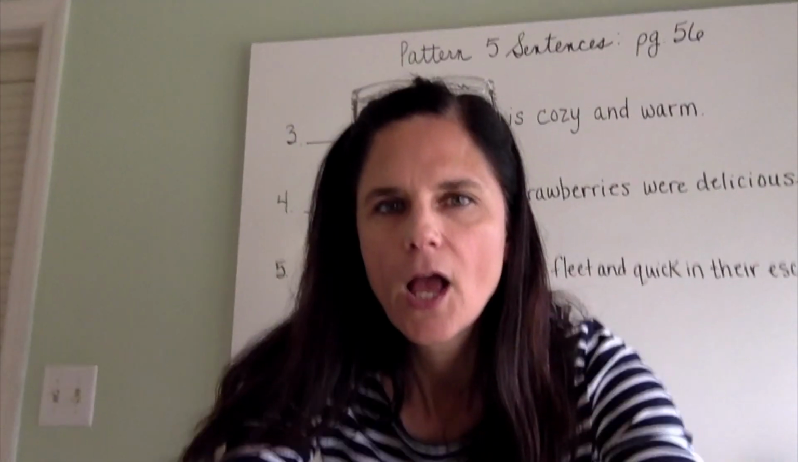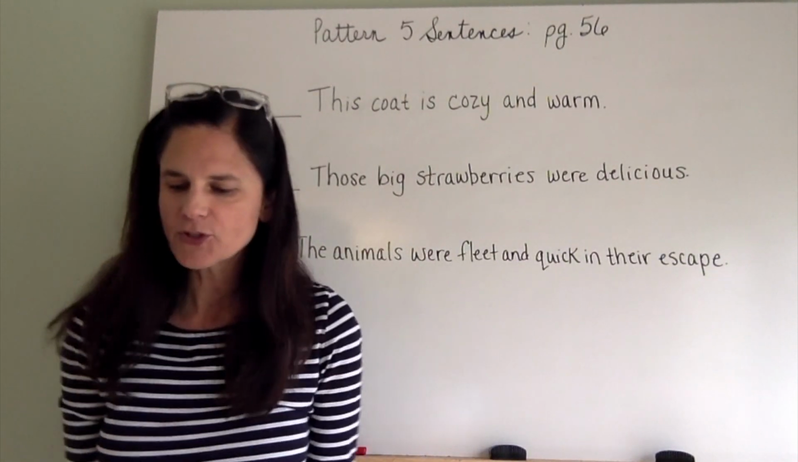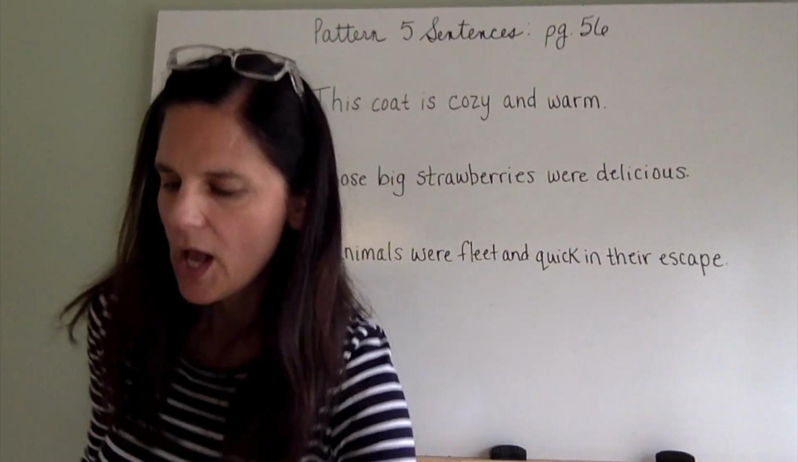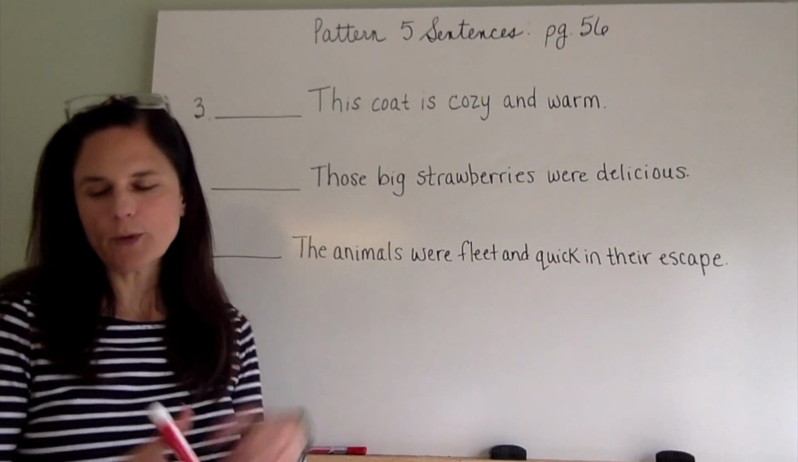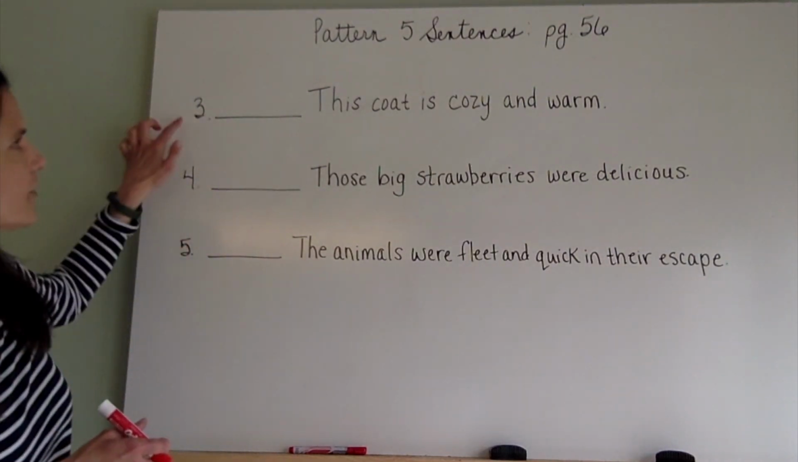Now, let's flip in your grammar book to the sentences that we're going to classify today. I'm going to turn my camera here so that we can see the whiteboard. We are going to be classifying sentences numbers 3 through 5 on page 56. We had done 1 and 2 last week, so we're ready to move on. Let's start with number 3.